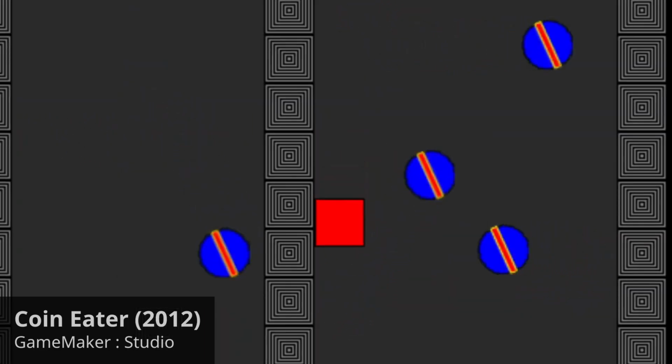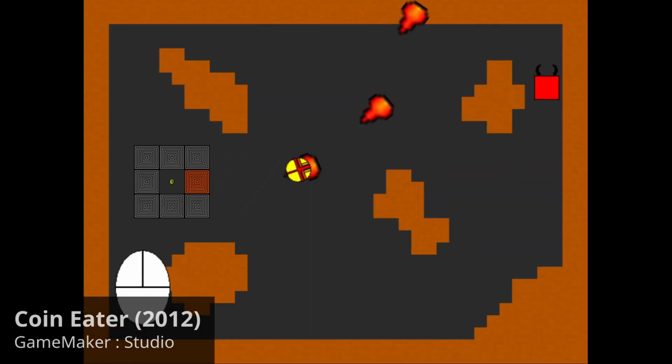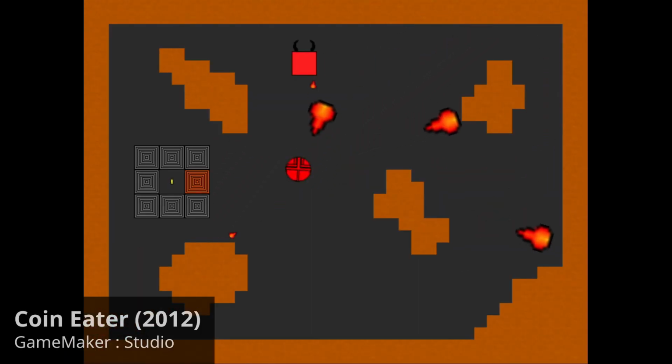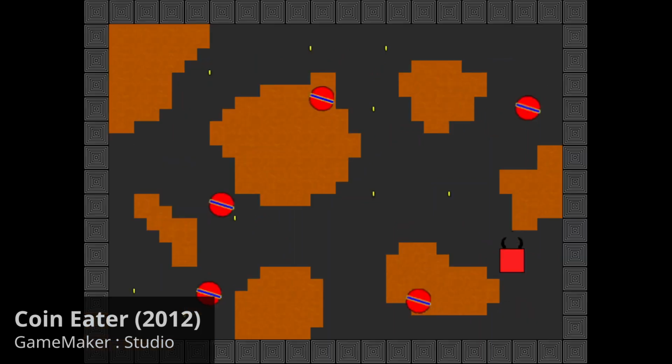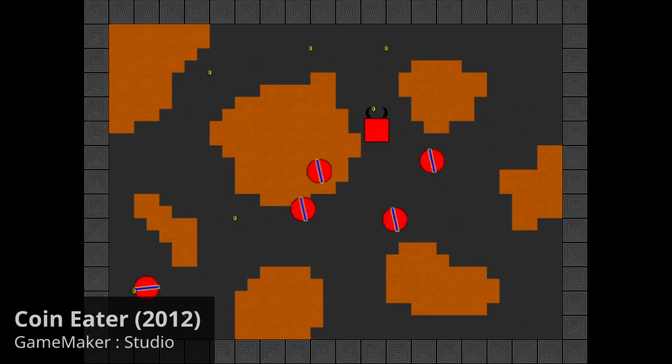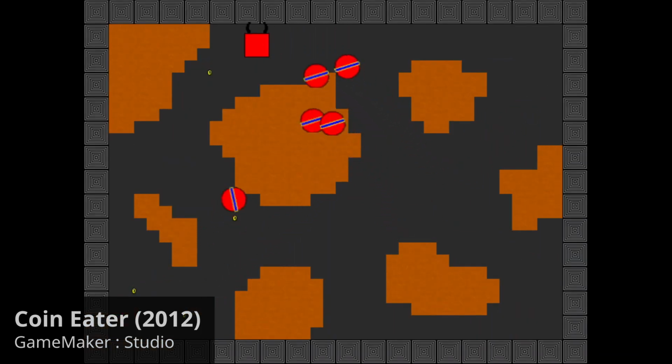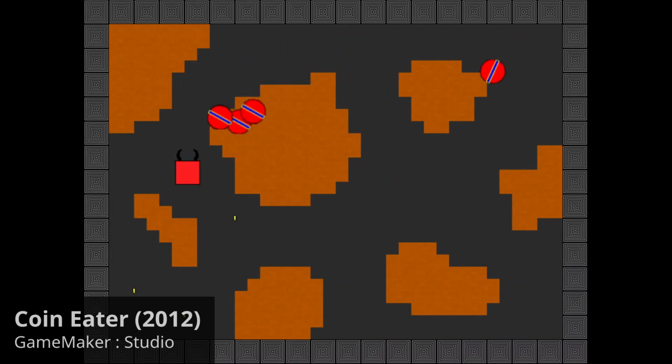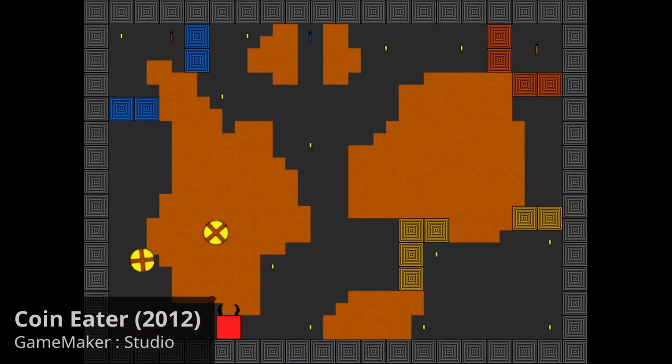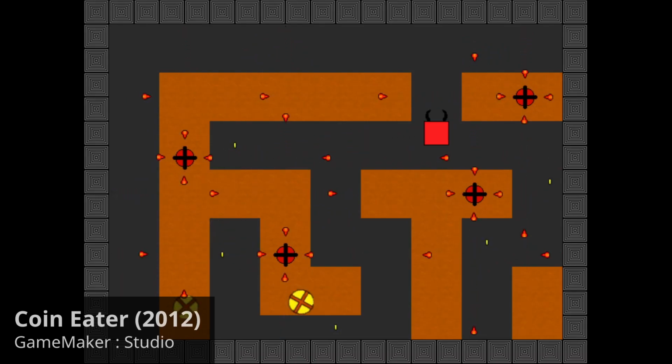Each level has enemies that you have to dodge, until you pick up this item that allows you to throw fireballs at enemies, so now you can kill them. So you might think the game is easy now because you have this fireball attack and you can just basically cheese enemies like in this level. But in fact the levels get more difficult, so much that this level I can't even beat it.